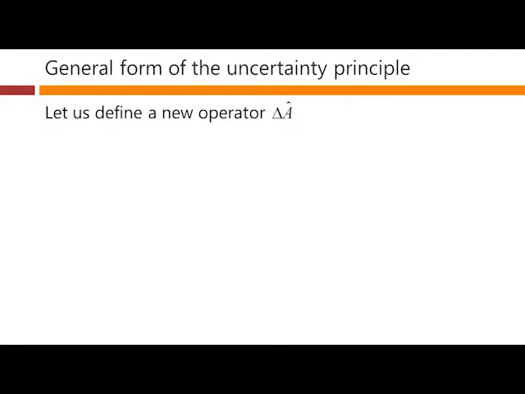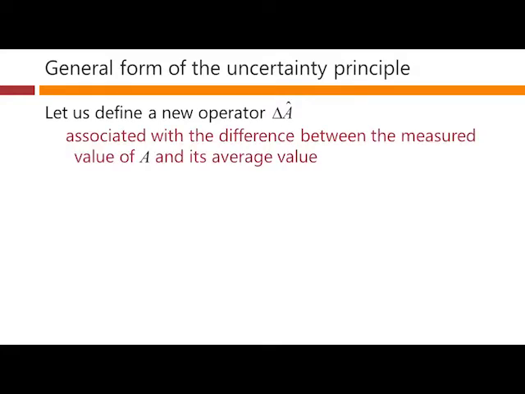So let's define a new operator that we're going to call delta A. So this is a mathematical operator. It's related to the operator we had for A. And we're going to have this operator associated with the difference between the measured value of A in any particular experiment and its average value. So that is, this new operator, we're going to define delta A as just the operator A minus the average value.